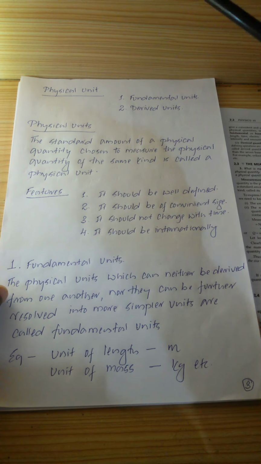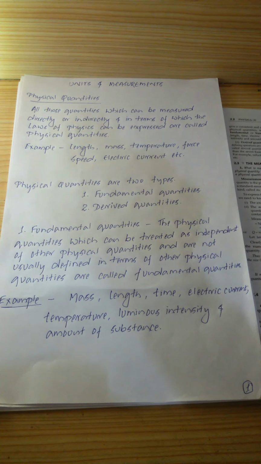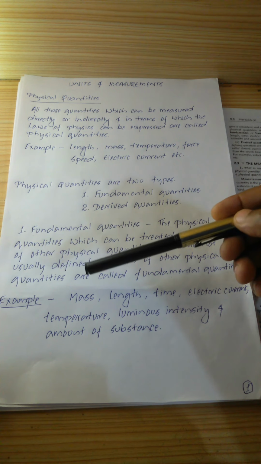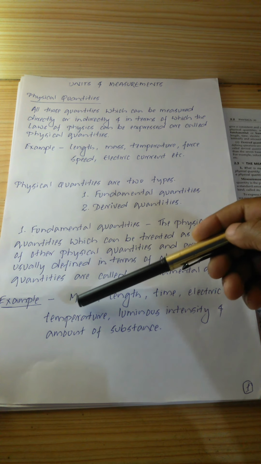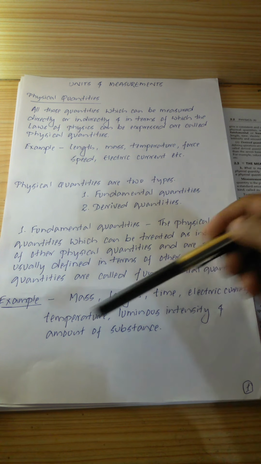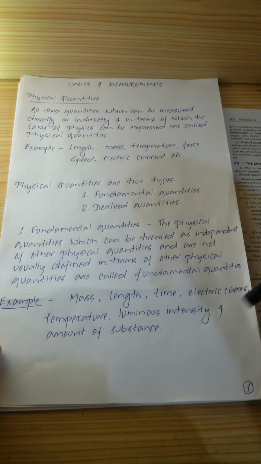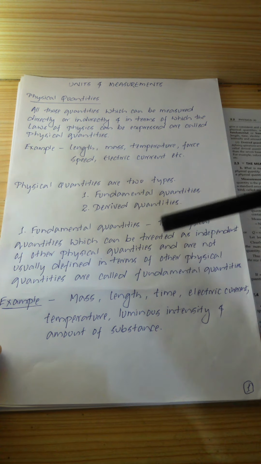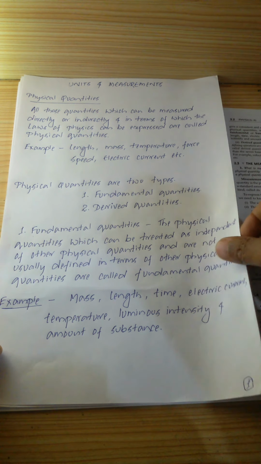The units of fundamental physical quantities, as we can see in the first page, like the unit of mass, length, time, electric current, temperature, luminous intensity and amount of substance, are called fundamental units, whereas the units of derived physical quantities are called derived units. Now why are the units of these fundamental physical quantities called fundamental units?